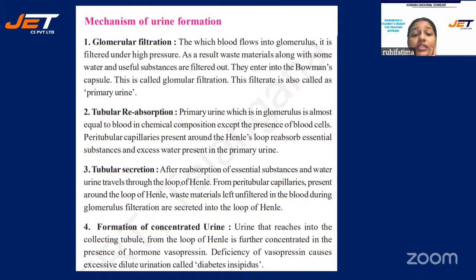Then tubular secretion happens. After reabsorption of essential substances, the urine travels through the loop of Henle. Okay, it will travel, and from the peritubular capillaries present around the loop of Henle, waste materials left unfiltered in the blood during glomerular filtration are secreted into the loop of Henle.